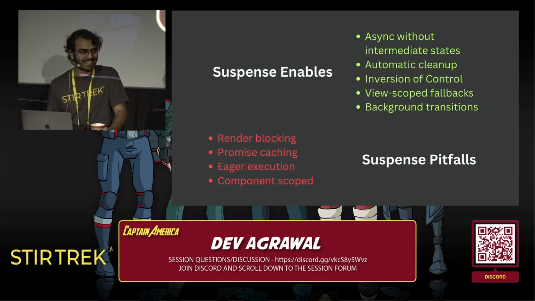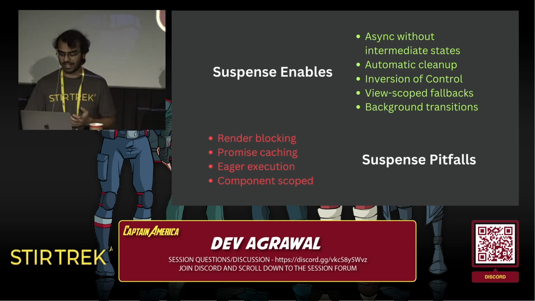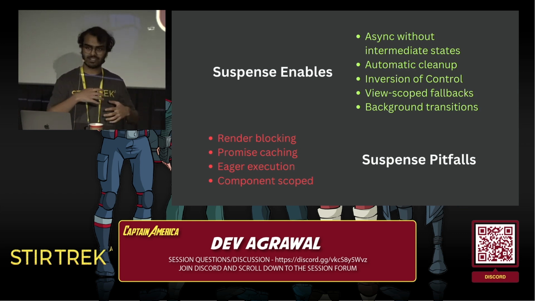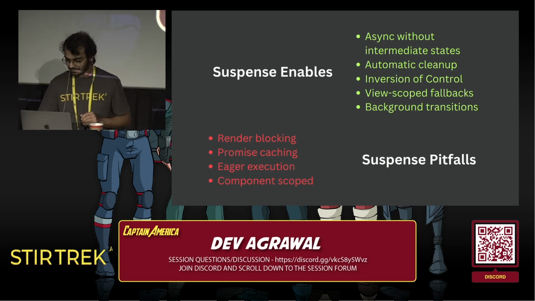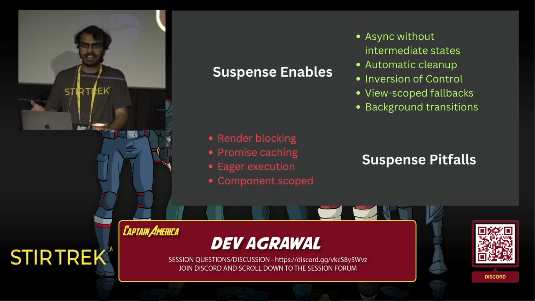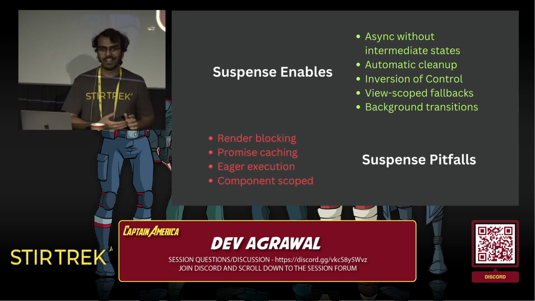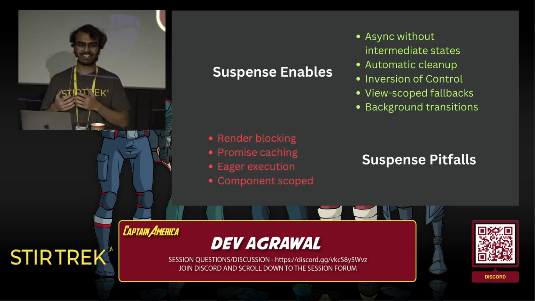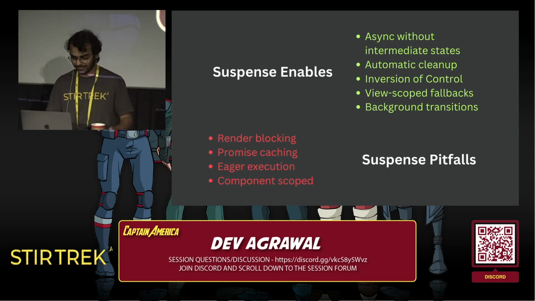And finally, like everything else in React, it's scoped to the component. So if you want a suspense fallback for some component where you're fetching some data, you have to wrap that with another component where you use the suspense boundary. You can't just do it inside that component. Because of these reasons, it's kind of dangerous to just do data fetching directly in React without additional help. And React recognizes these problems, which is why they recommend using a framework like Next.js or Remix, because we need those additional systems to solve some of these problems for us.